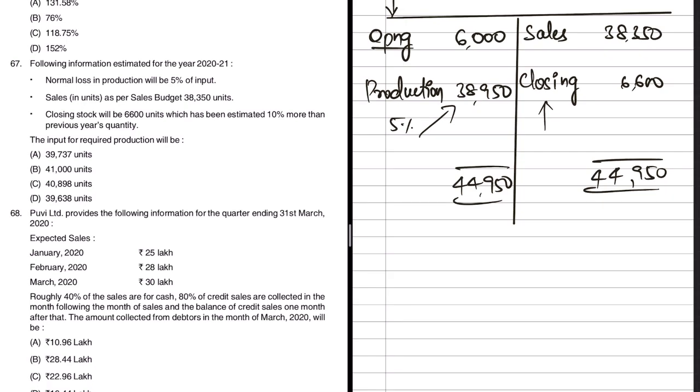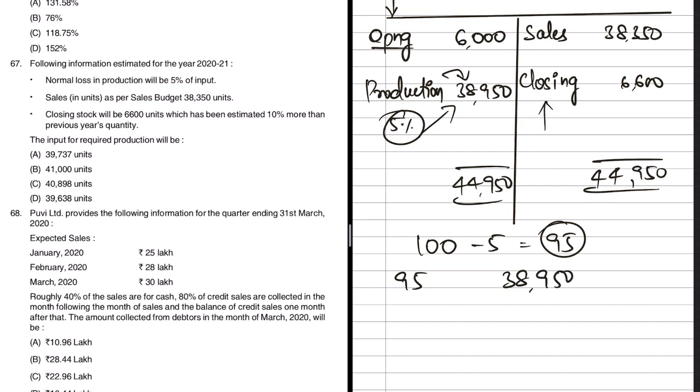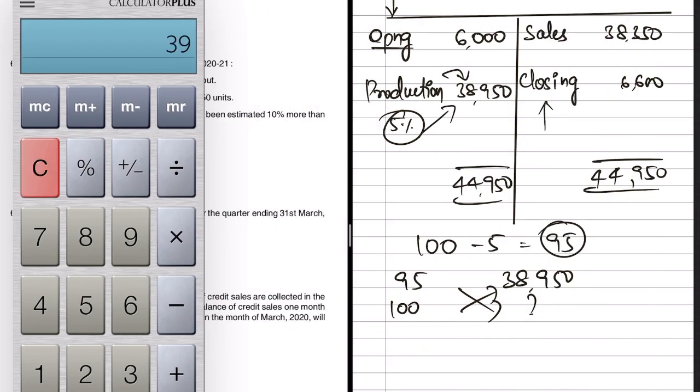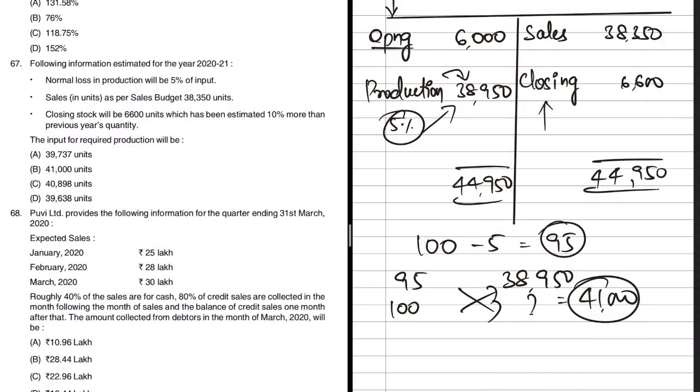So now they would have input something. Out of that, 5% is lost forever. So whatever is left is used for production. Now if 100 was input, 5% is lost and 95 is used for production. We know this 95. In our case, this 95 is nothing but 38,950. If 95 is 38,950, how much would be 100? So this is the simple math which we need to do now. 38,950 divided by 95, which will come to 41,000. After cross multiplication, we get that the total input in this case is 41,000. So that is the answer.